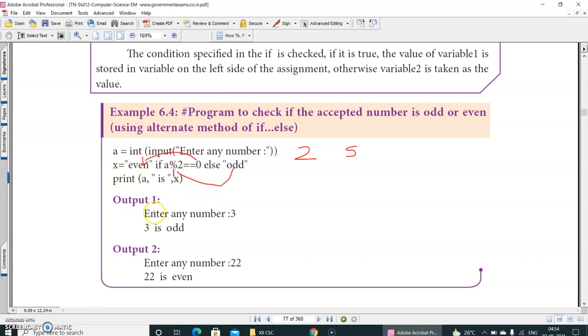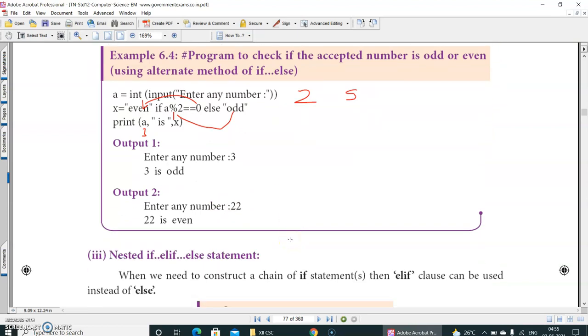Is it clear? See, enter any number, 3. Definitely 3 will give a remainder, so it will print 3 is odd. A is nothing but 3. Because here what happens, the even or odd you're storing in x, and then you're printing it. So 3 is odd. Suppose you are giving 22. 22 will not give a remainder. 0 is equal to 0, the condition is true, so even will be stored in x. That's why you see 22 is even. Is it clear, children? Any doubt till now?